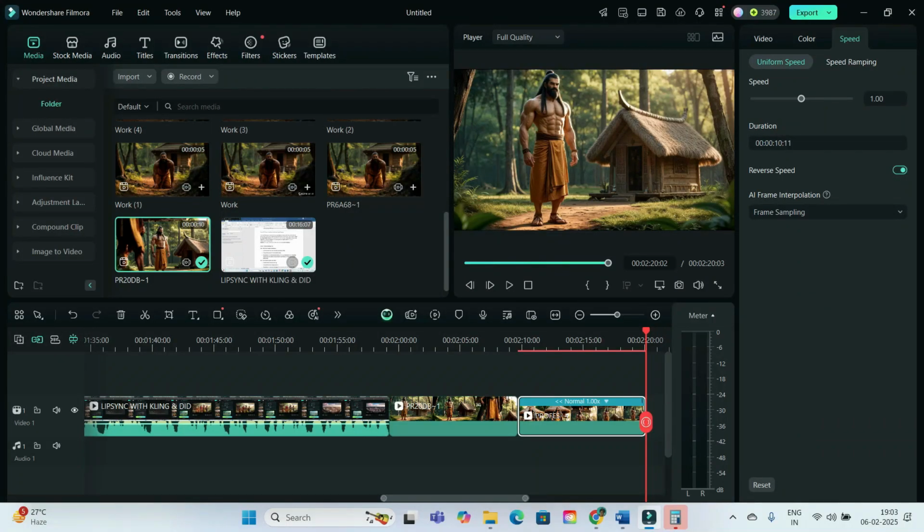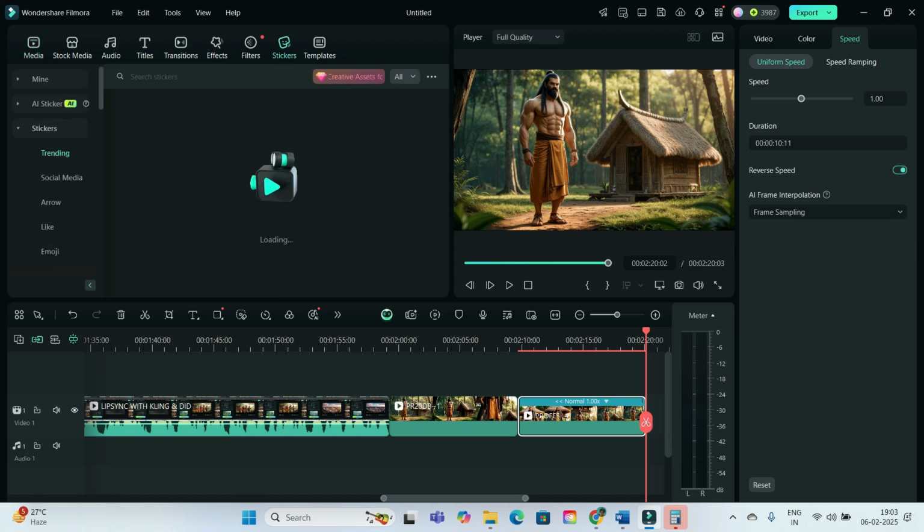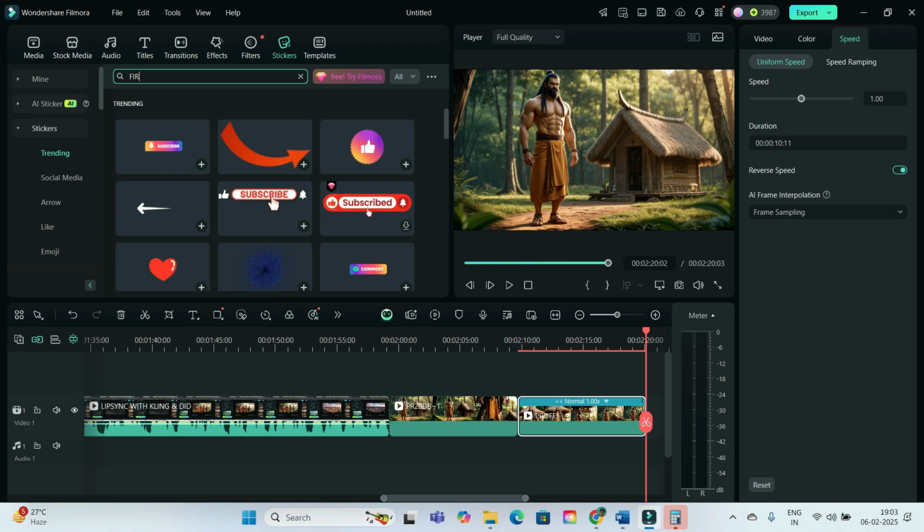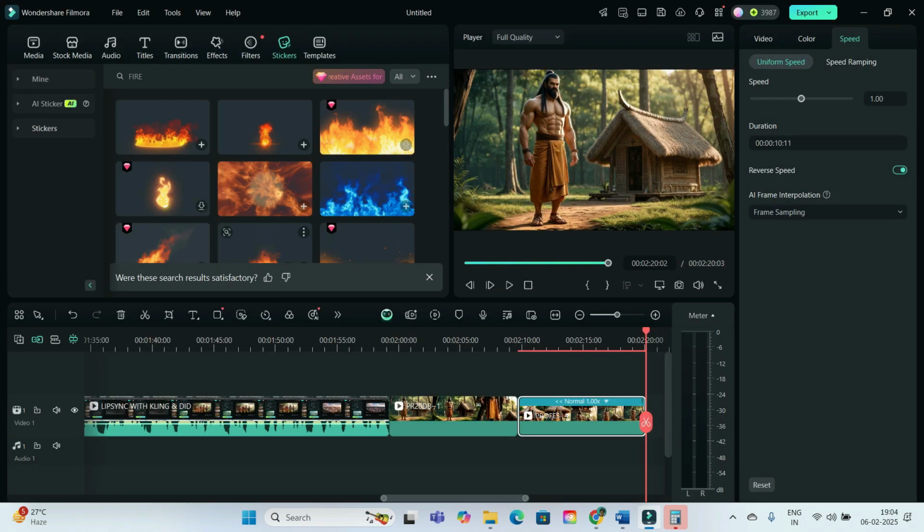I want to give one effect. Here I want to give an effect. So how should I do that? I will go to the sticker option. Here let me give fire and let me check. Now here there are many fire options. I will take this one. I will just give it here.